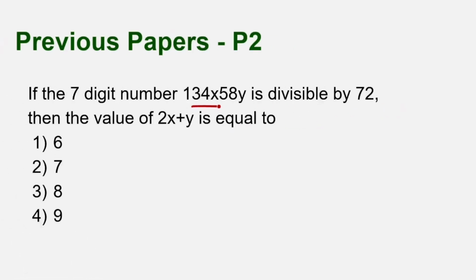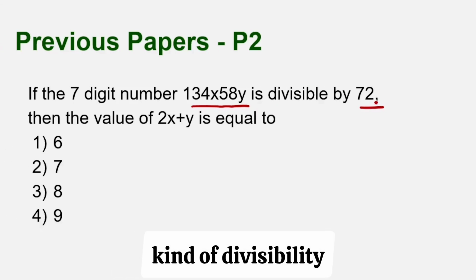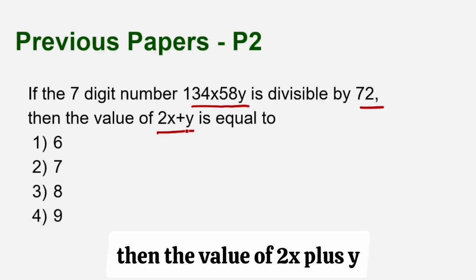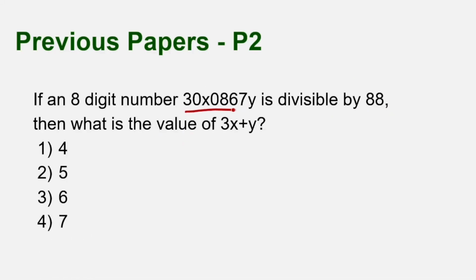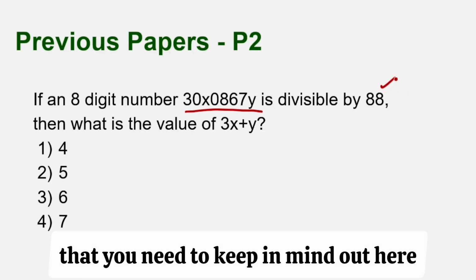Similarly, 134x58y is divisible by 72. So this is another kind of divisibility which you have to learn. How do we know if something is divisible by 72? Then the value of 2x plus y. So they just add a bit of complexity. These are all paper 2 things. Similarly, the same 8-digit number, it is divisible by 88. So a few things that you need to keep in mind out here.